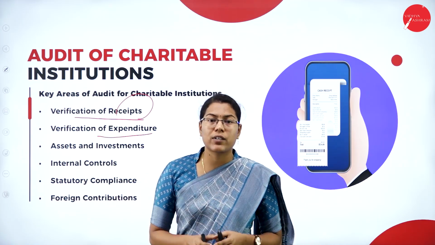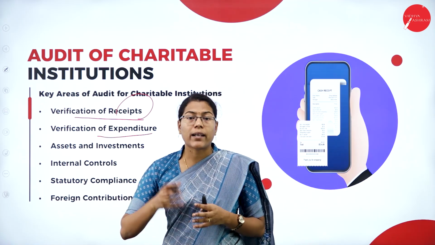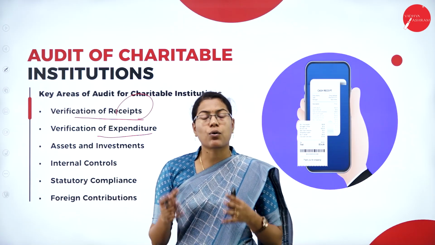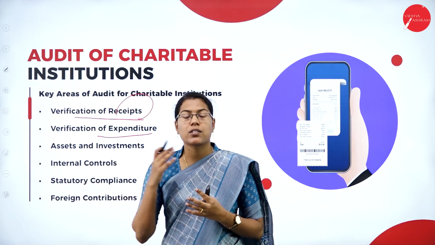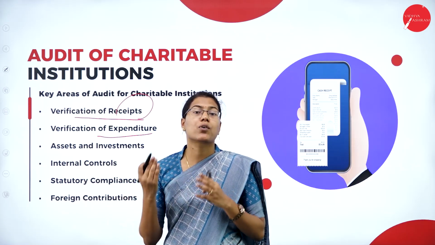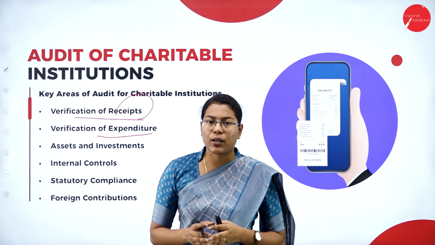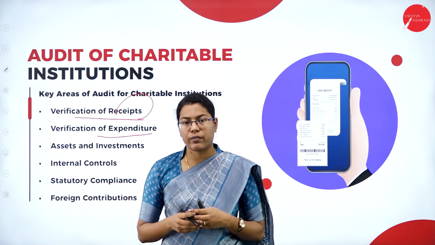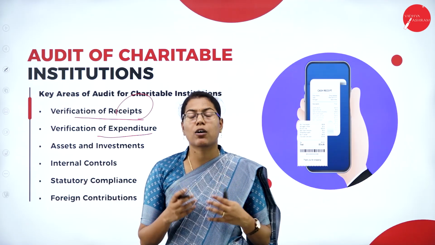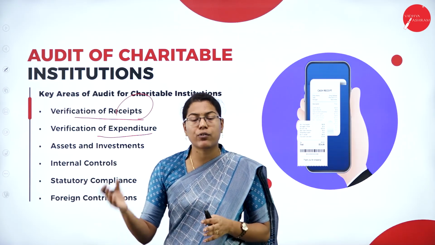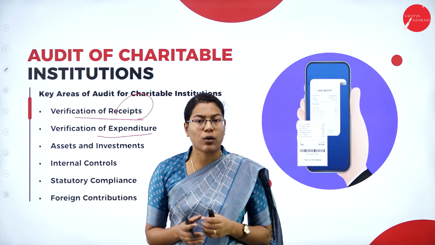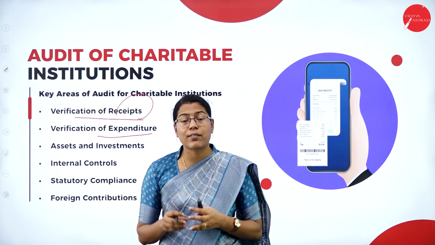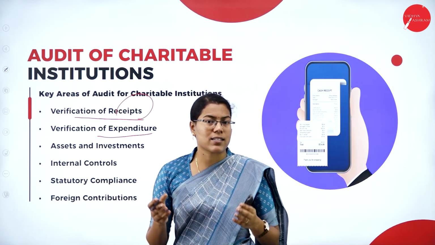So what are the activities that are conducted by the charitable institutions for the purpose of public welfare? All these expenditures and expenses, how the amount was utilized, should be checked, whether the donor-specific conditions were met or not, whether the funds received as government grants are utilized properly for that particular purpose or not. Then the auditor has to check the administrative expenses as well as the staff salaries, etc.